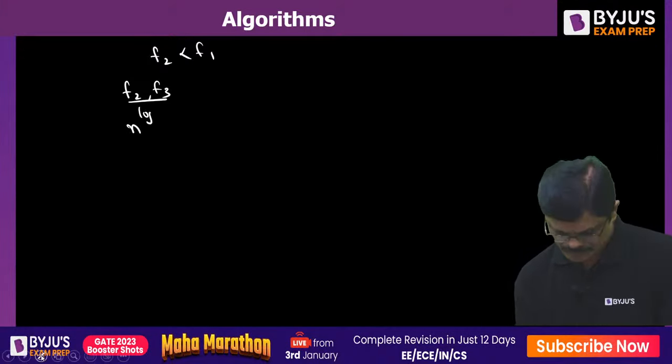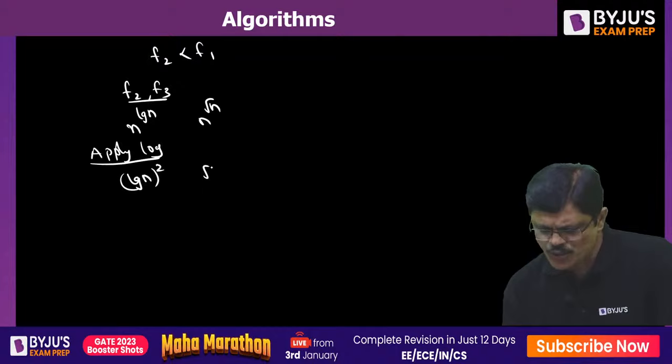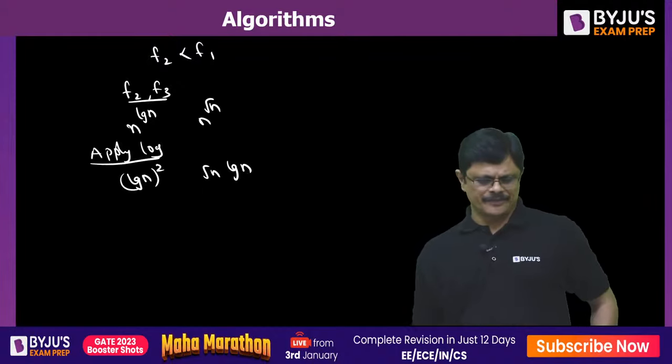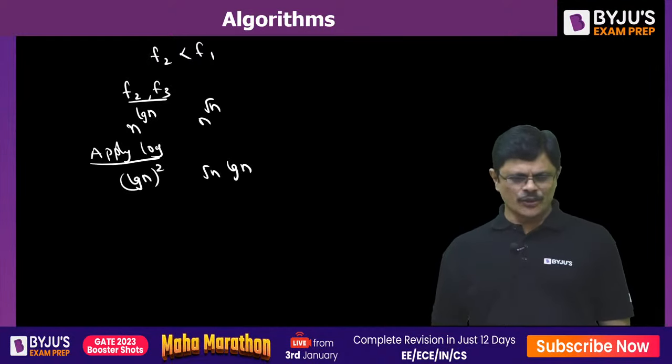Again apply log on both sides. This is log n whole square, which we already saw, but this is root n into log n. Correct or not? Root n into log n.